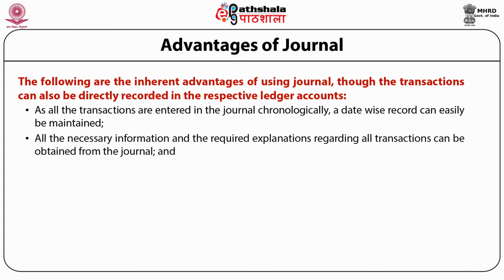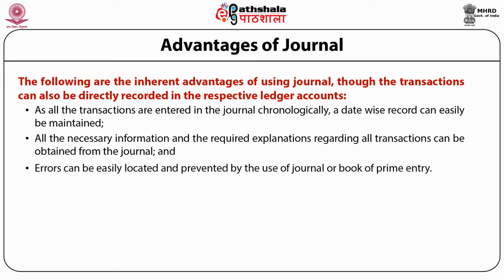All the necessary information and the required explanations regarding all transactions can be obtained from the journal, and errors can be easily located and prevented by the use of journal or book of prime entry.